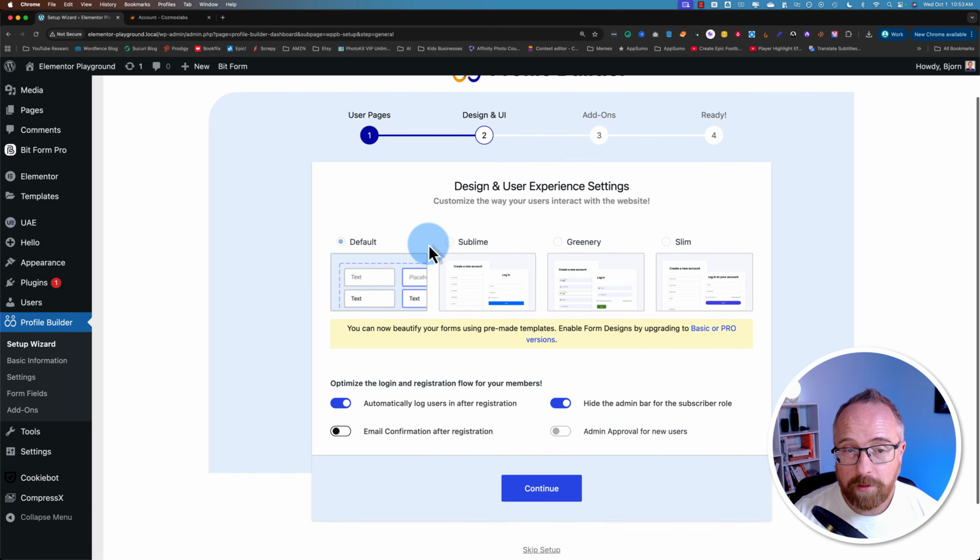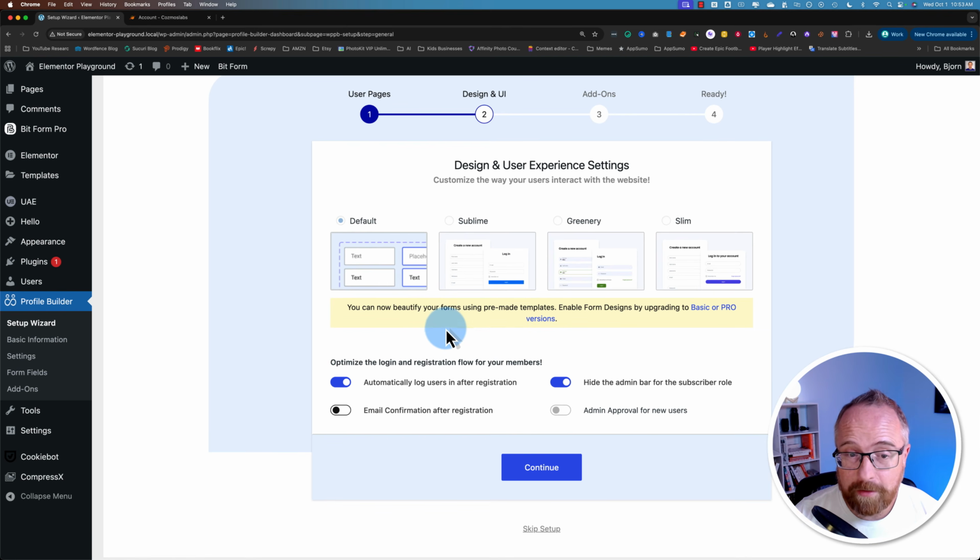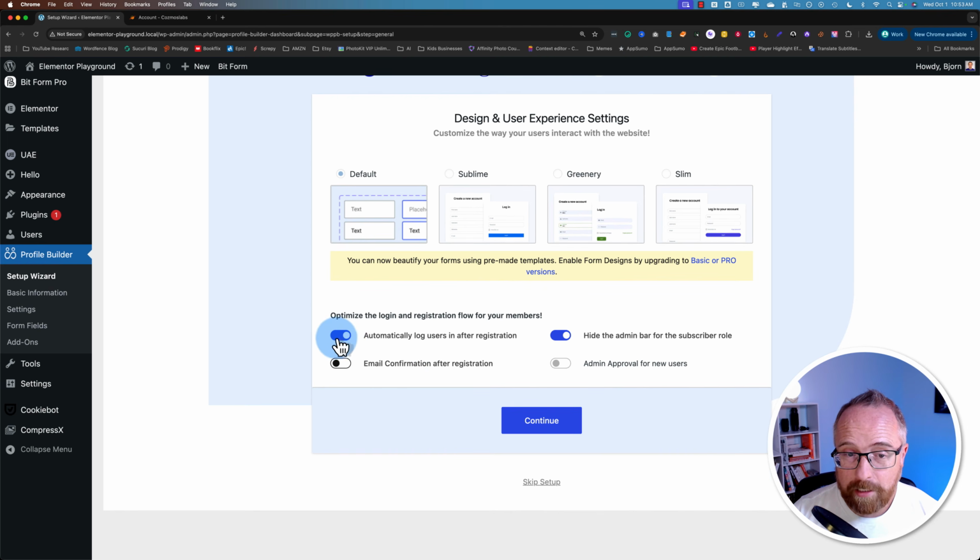For the free version, we only have default available, and it's not pretty. Luckily, you can use CSS to make it pretty if you know how to do that. If not, the pro version gives us access to these other options, which look way nicer, which you'll see later on in this video. I'm going to turn on or keep turned on automatically log users in after registration. I'm going to keep activated hide the admin bar for the subscriber role. We might add more roles throughout this video to hide the admin bar for.